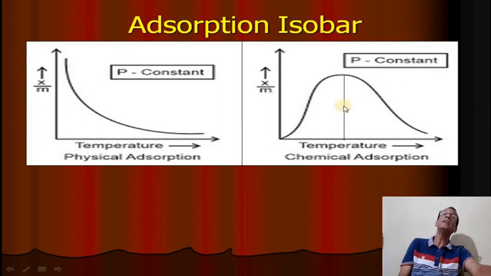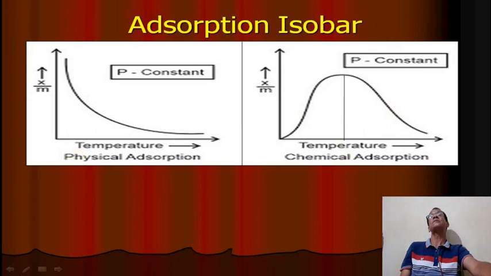This is physical adsorption. In case of chemical adsorption, first the extent of adsorption increases up to a certain limit, then decreases. First, increasing temperature will activate the adsorbate and adsorbent. Then with further increasing temperature, desorption.